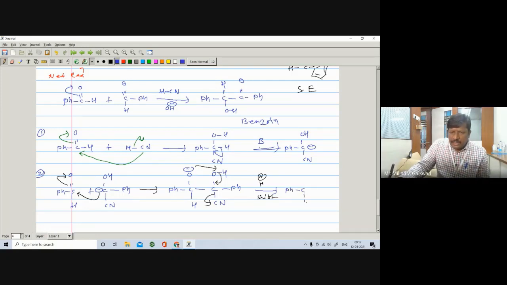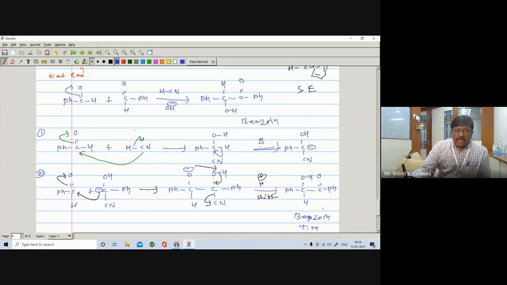Here is a C, H, here is an O, H, here is a C double bond O, and Ph, which means benzoin. It is the formation of benzoin. It is the TM, the target molecule. So it is a name reaction, and it takes place in two to three steps.